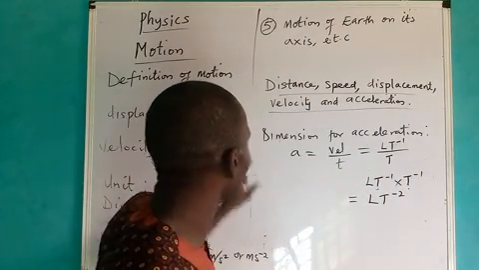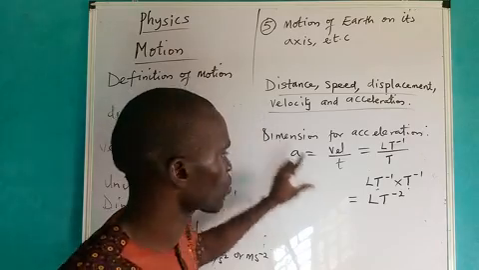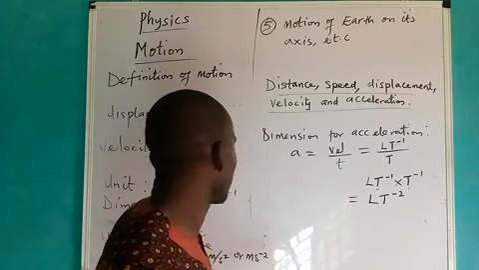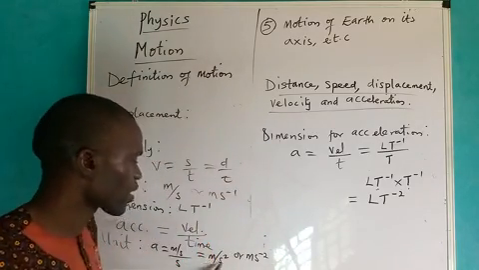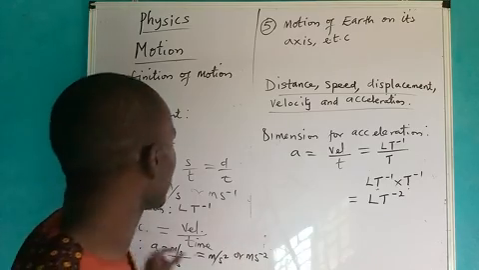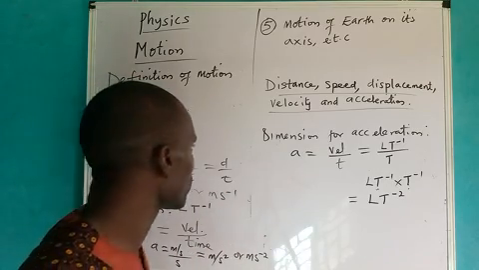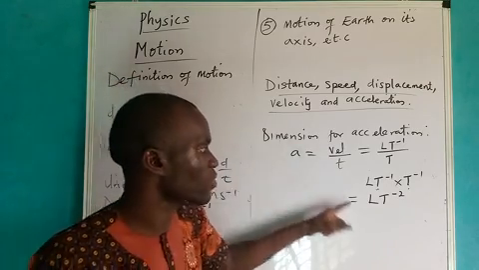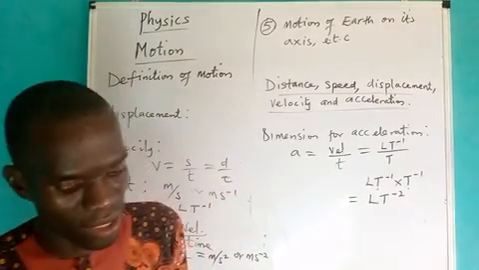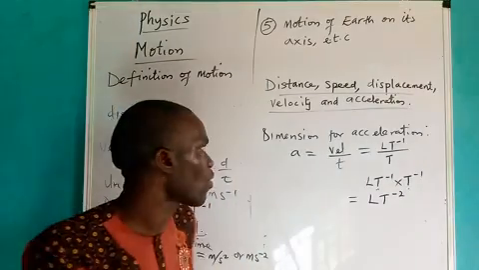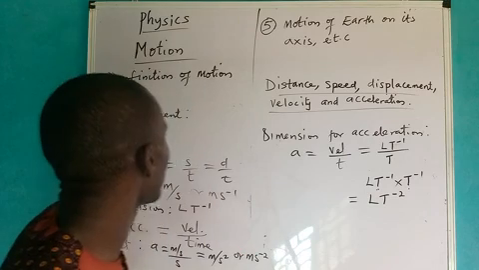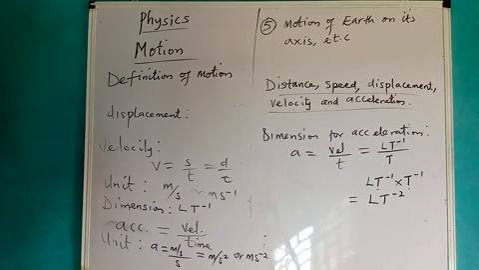Please don't forget, I told you that acceleration is a vector quantity, it's not scalar, and the unit for measuring it is meter per second squared. And we also said acceleration is the time rate of change of velocity, that is, the change of velocity of any body or any object.